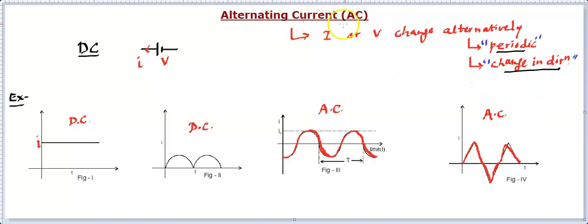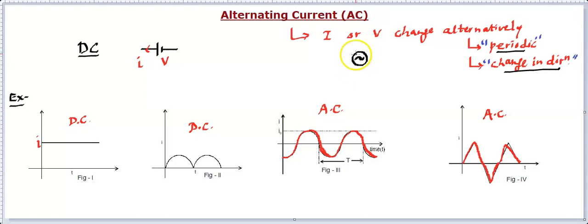And we have a symbol for AC current, just like we have a symbol for DC. The symbol is like this. For the symbol, we make a circle, and in between we show an alternating sign, a sign that looks sinusoidal or something like that.